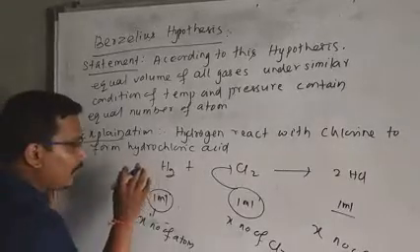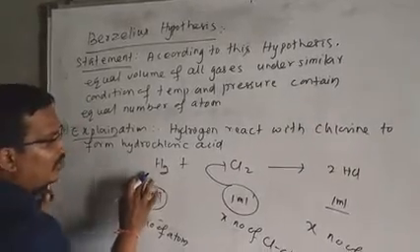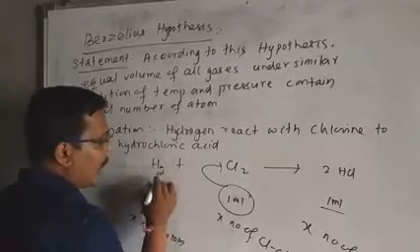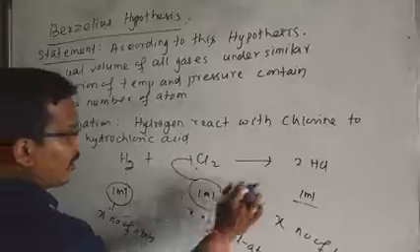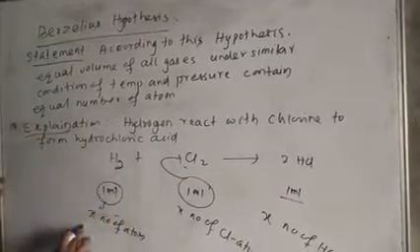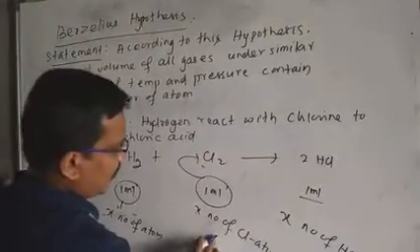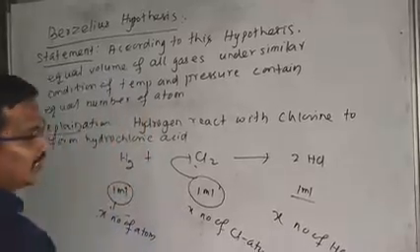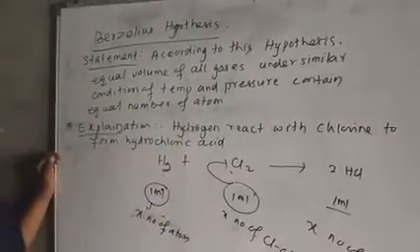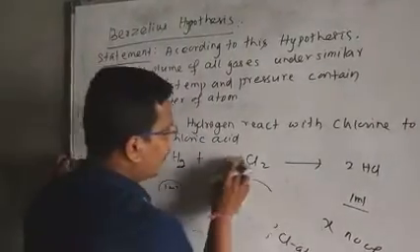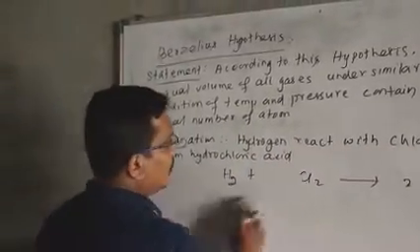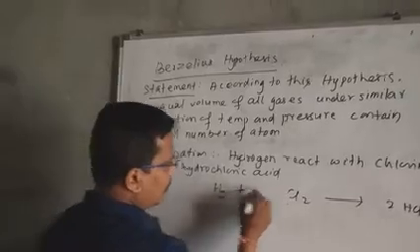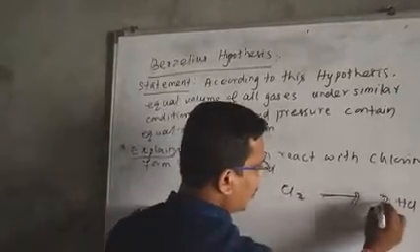So, if you fix the temperature and pressure of hydrogen, chlorine and HCl gas, and take 1 ml, then there are X number of hydrogen atoms, X number of chlorine atoms, X number of HCl compound atoms. That means, how can you explain? This is the example. H2 plus Cl2 gives 2HCl.